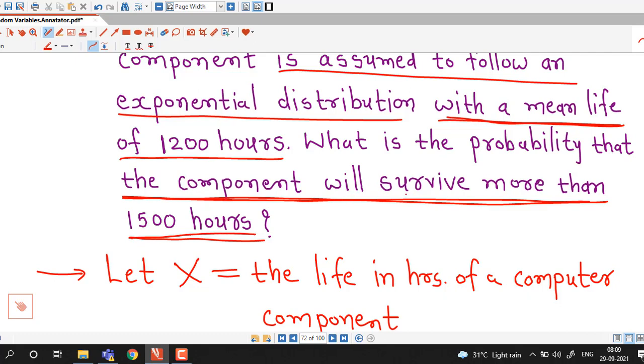This is equivalent to the statement that the life of the computer component will be more than 1500 hours, where X denotes the life of the component.